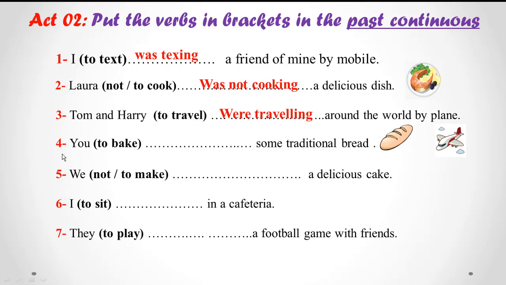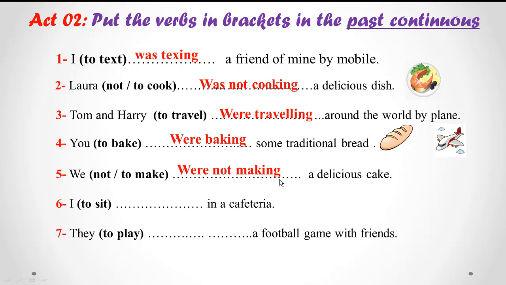4. You were baking some traditional bread. And here also be careful, the verb finishes with E. So when we put ing, we omit the E. No E. 5. We were not making.